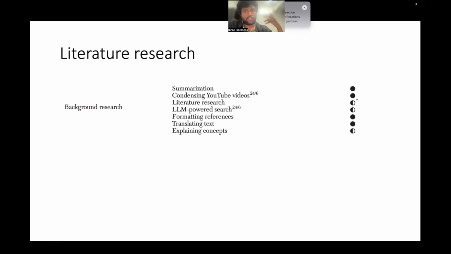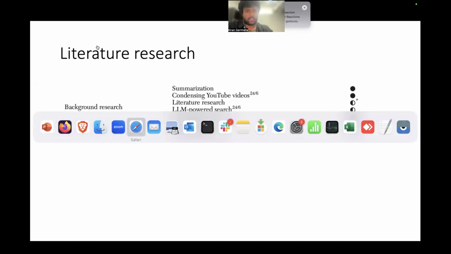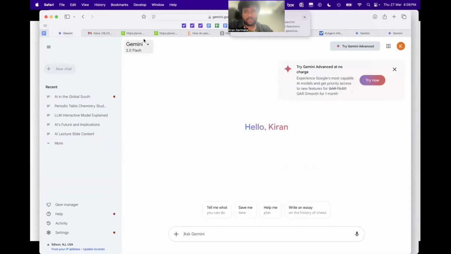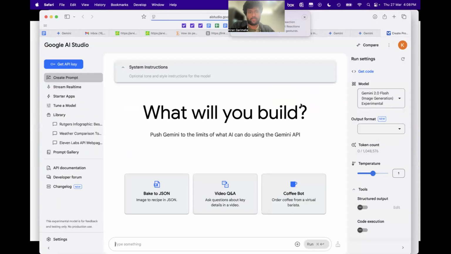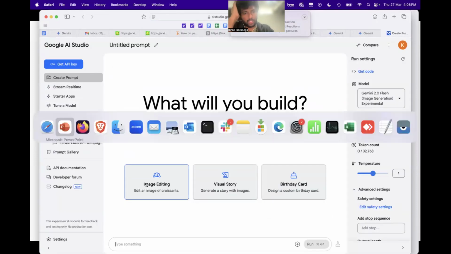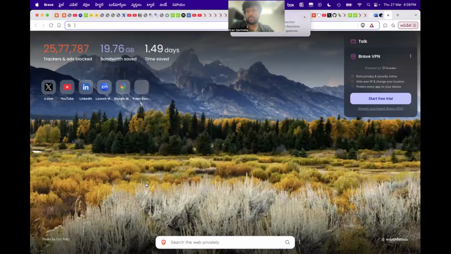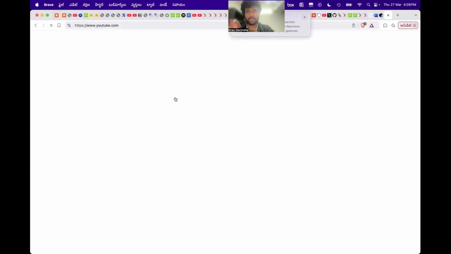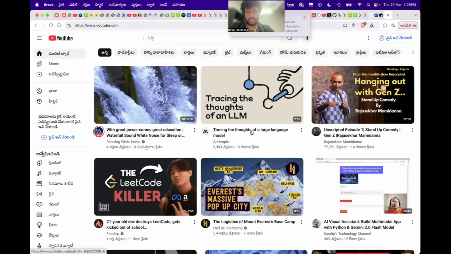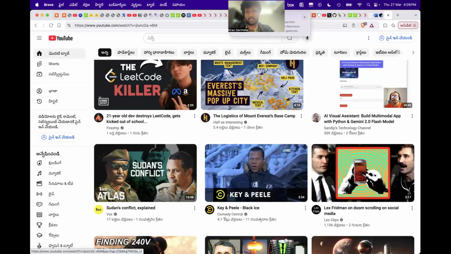Condensing YouTube videos, again, I haven't shown you this, but the Google Gemini models are really good. Let's try to check. If you go to Gemini, or maybe you have to go to AI Studio. Yeah, this one. Maybe I have a YouTube video somewhere here. This will reveal my YouTube search history, but anyway, let's check this one.